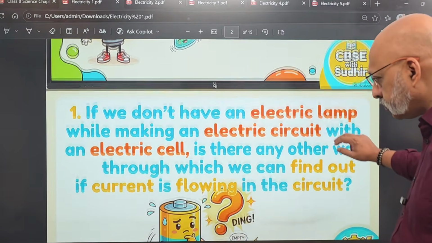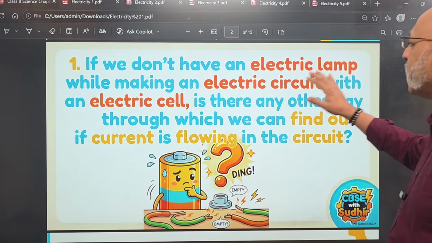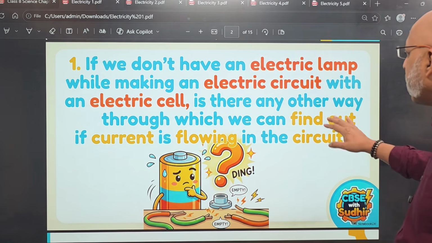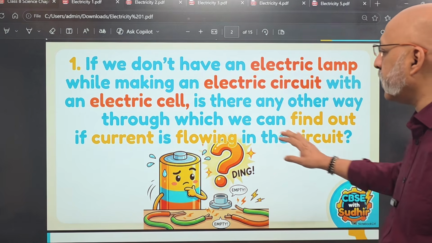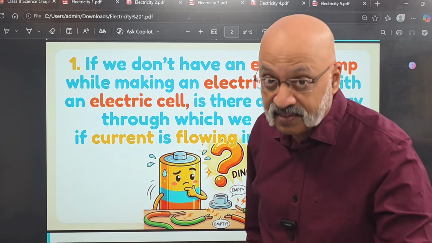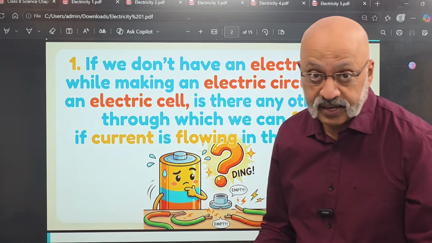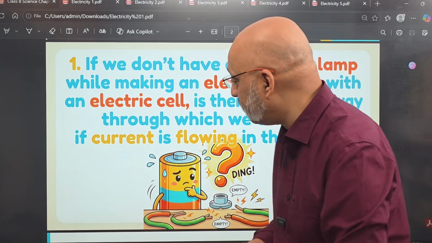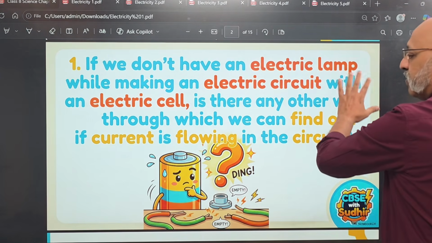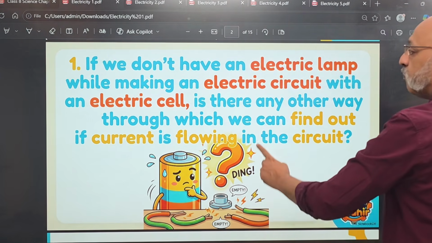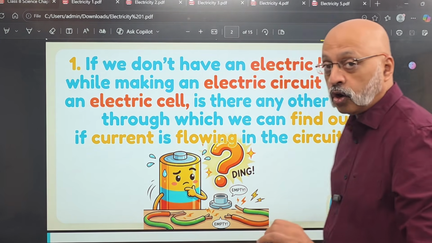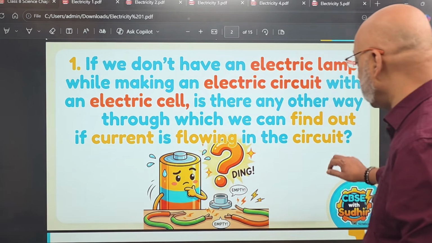So the first point is, if we do not have an electric lamp while making an electric circuit with an electric cell, is there any other way through which we can find out if current is flowing in the circuit? We have already studied all this in class 7, right? About making an electric circuit, etc. Any doubts? Look at the class 7 science playlist. Now, here, if we do not have an electric lamp, is there any other way of finding out whether current is flowing in the circuit or not? This is one thing that we will discuss in this chapter.